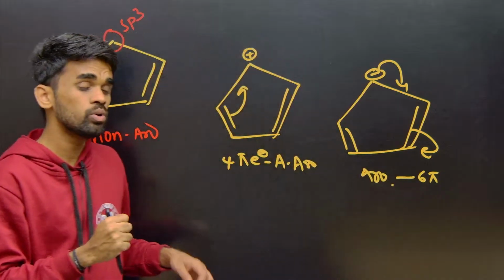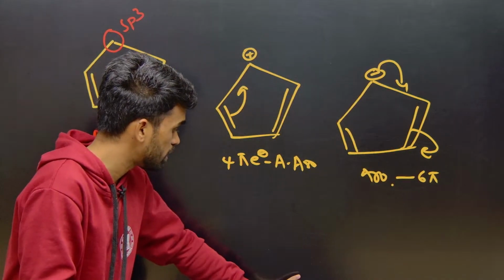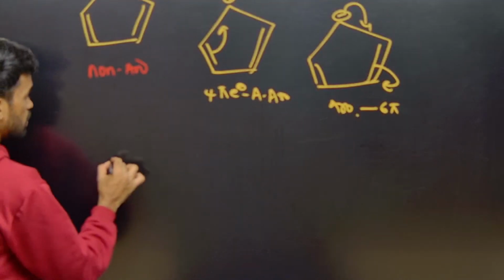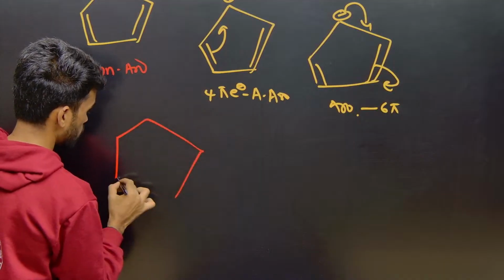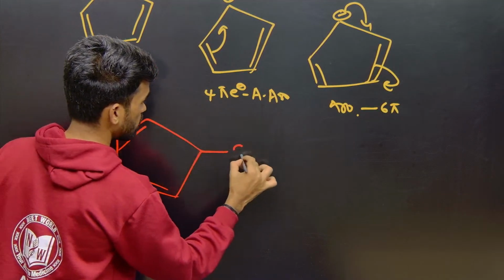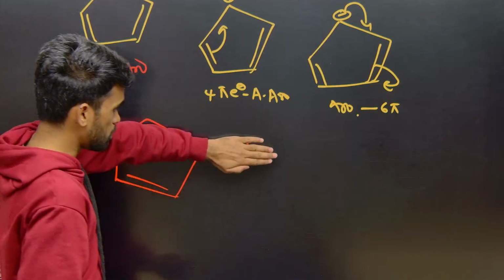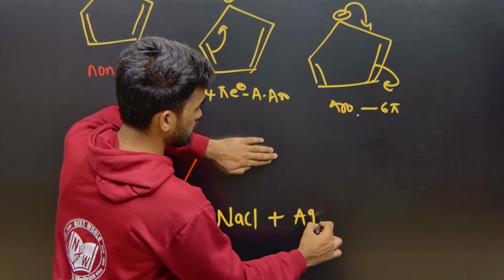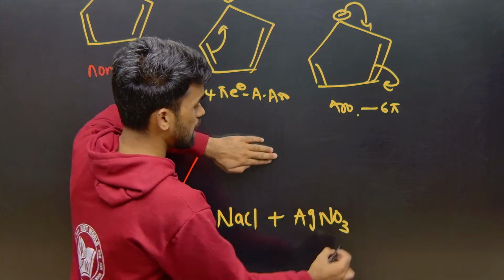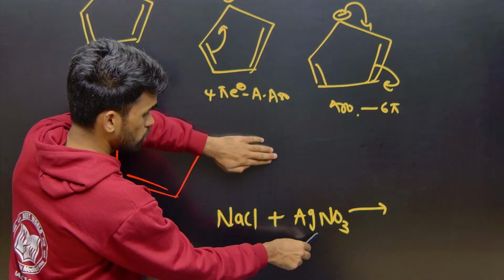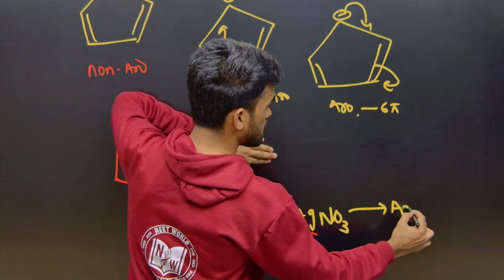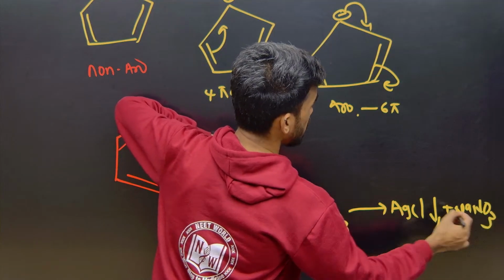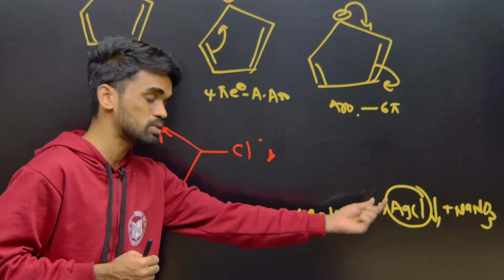Right. Now I just want to make it clear what the use of studying aromaticity is. Now look here. I am giving a compound like this, with chlorine here. For example, instead of this, if I mention NaCl plus AgNO3, what is the reaction taking place here? AgCl forms as a white precipitate, and NaNO3 is formed here.